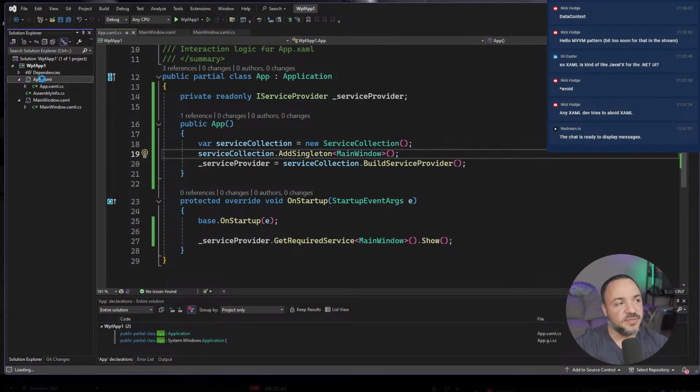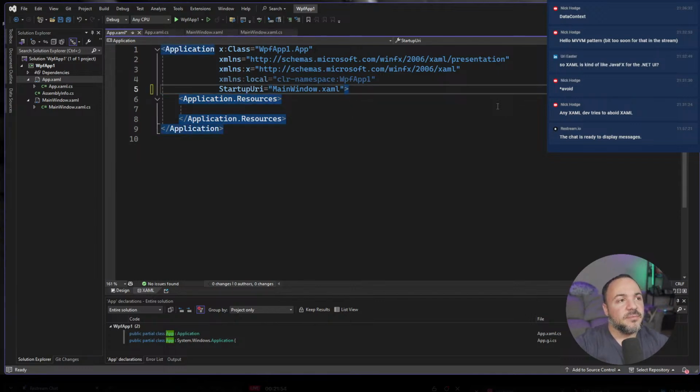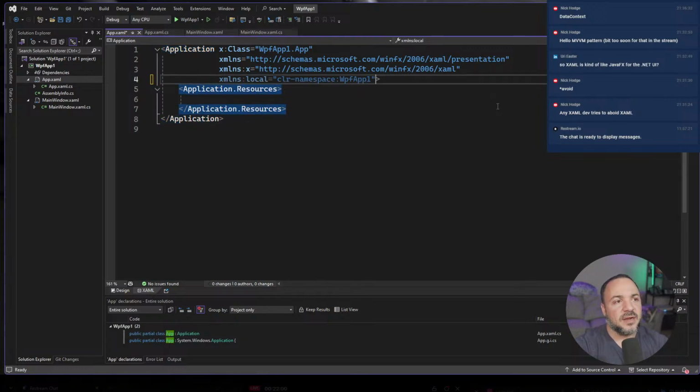Which means we have some extra code somewhere. And first of all, I got to get rid of that event handler. We don't want it. But you can see that this startup URI says main window.xaml. I think we can get rid of that and basically keep our app XAML extremely lightweight.